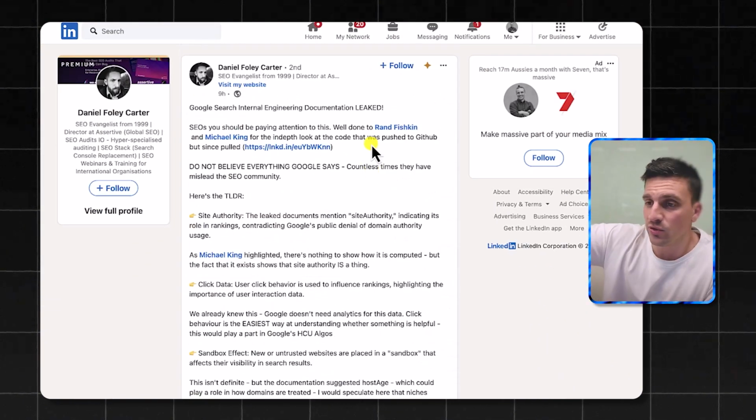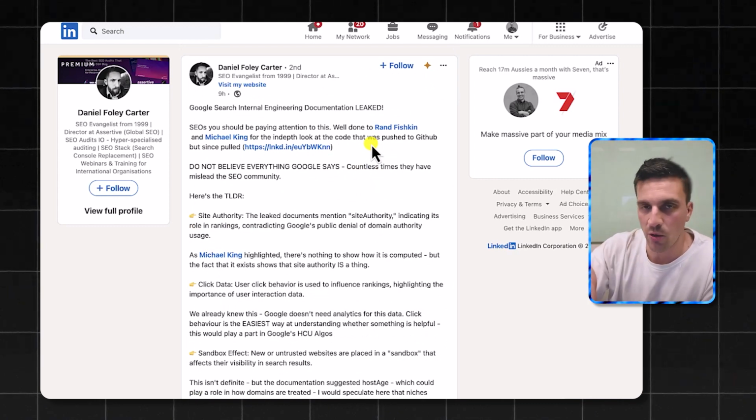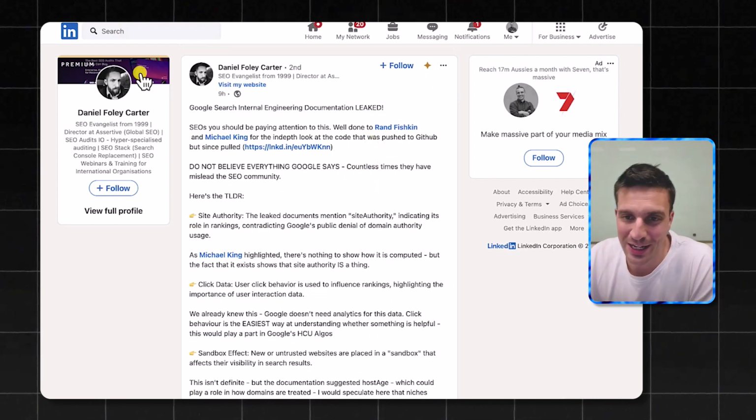I'm going to leave the resources to all the publications about this below. Really disappointing that Google's lying to us again.